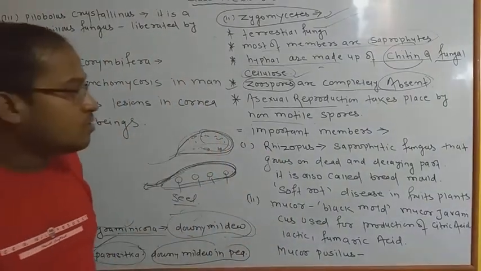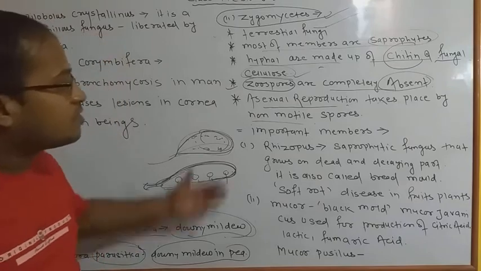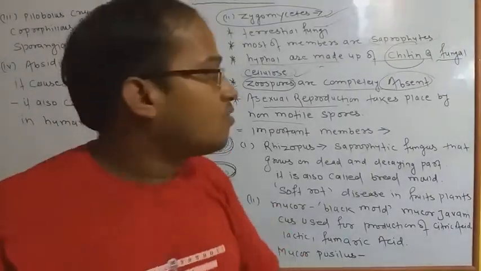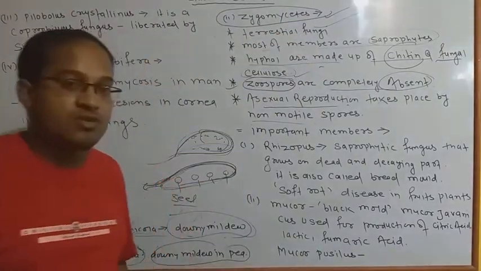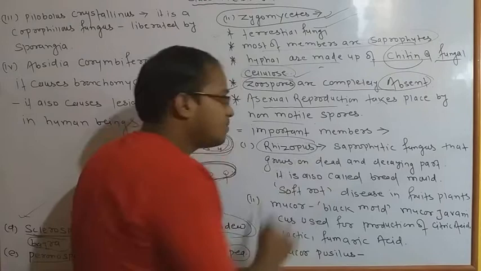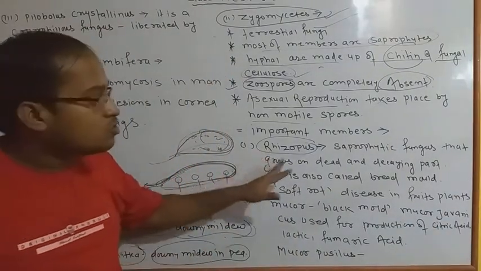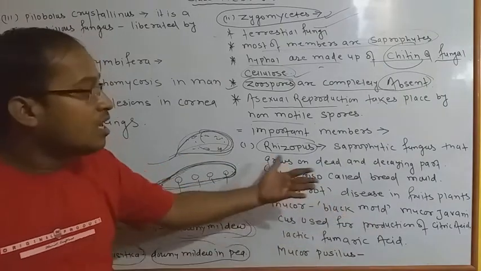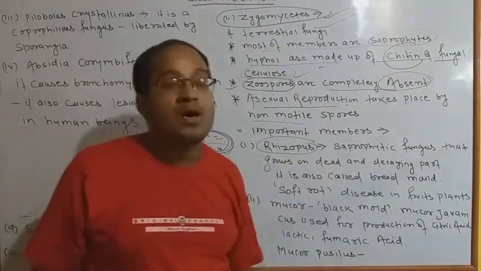Okay, so apart from this we have discussed the five characters, and now we are going to discuss the important members of this zygomycetes. So the first member is Rhizopus. Generally you all are familiar with the term Rhizopus. Rhizopus is a saprophytic fungus, ये एक प्रकार का saprophytic fungus होता है, and that grows on a dead and decaying part or matter.